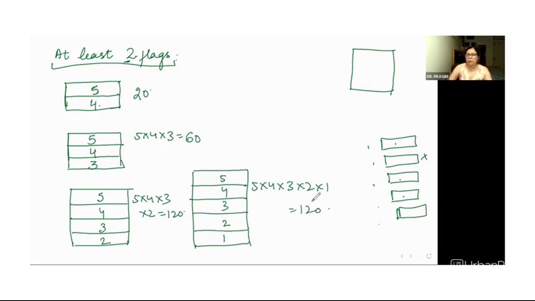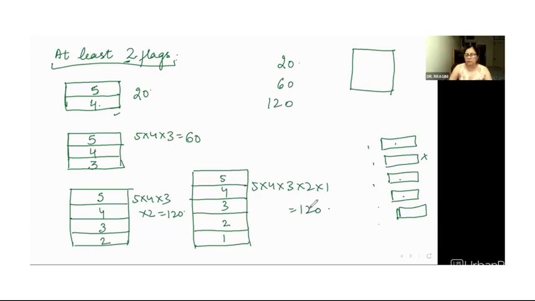This is 120. Now see, the question says you have to use at least 2 flags. It's not exactly 2, right? We had done the first question in which we had to use exactly 2 colors. So for at least 2 flags, it is 20. Then if we go to the higher end, we can use 3 colors also. That is 60. Then if we use 4 colors, this is 120.